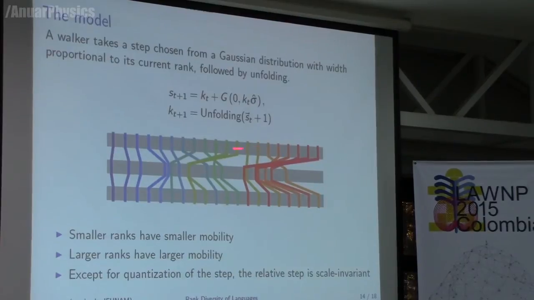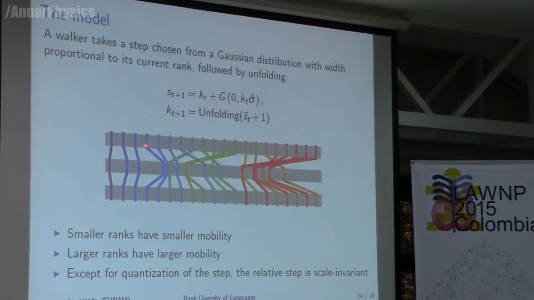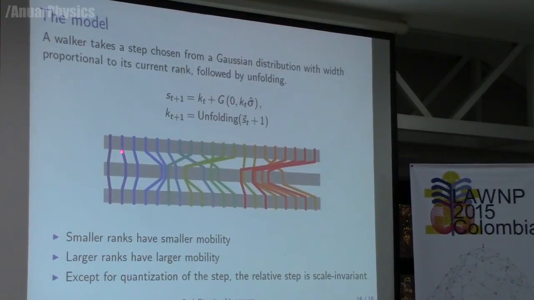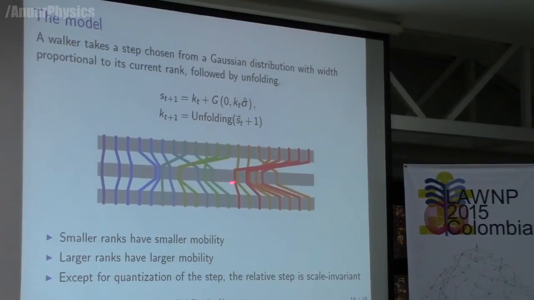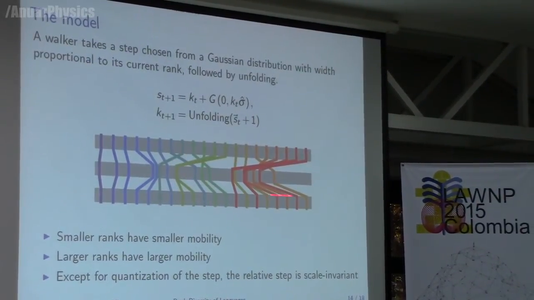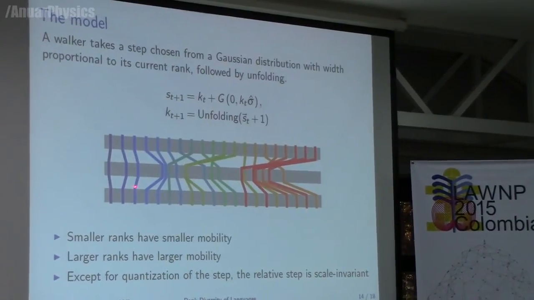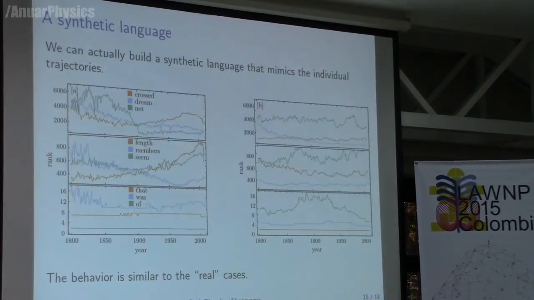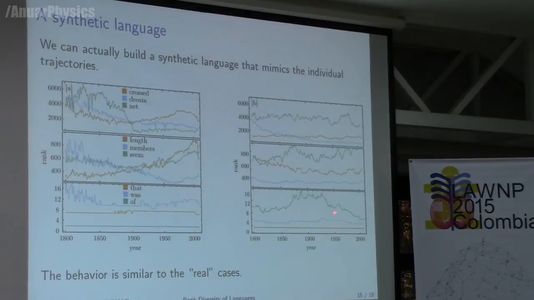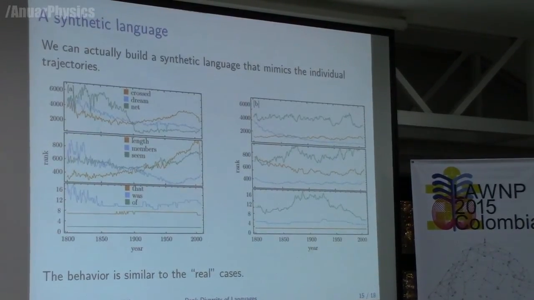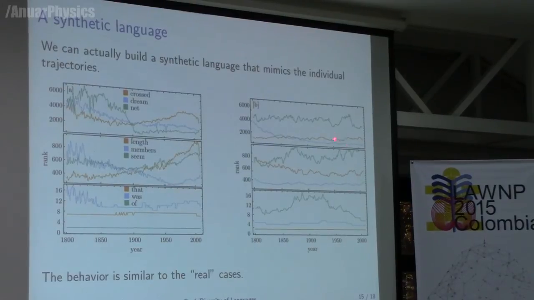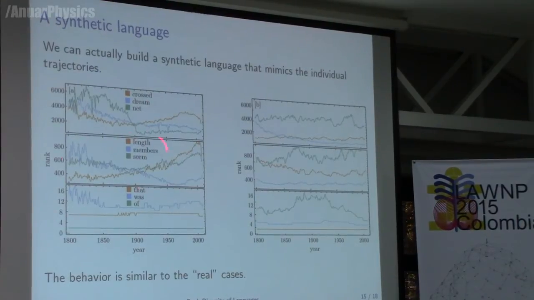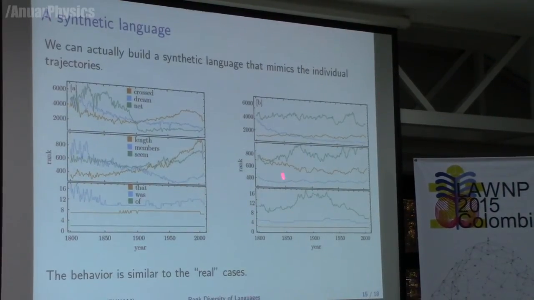So here we have k at time t, and then we add a random number whose width is proportional to the rank, so that you see here that the jumps are very small, and here the jumps are quite big, and then we normalize, and then we obtain the ranks at a later time. So indeed, smaller ranks have smaller mobility, larger ranks have larger mobility, and the behavior of the system is still invariant. Here on the right-hand side, we show essentially the same picture as this one here for one realization of the model, and I feel that the behavior is similar in real language, in English, and in a synthetic language, which we build on the computer.